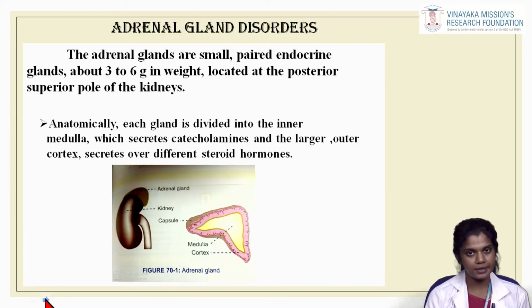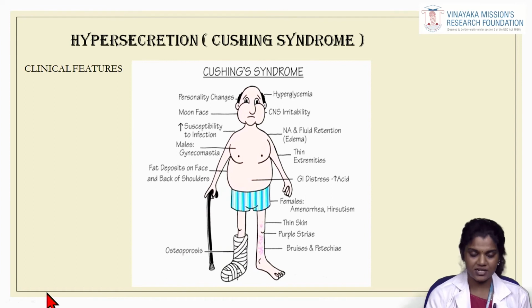Now we are going to see about the adrenal gland disorders. The adrenal glands are small paired endocrine glands, about 3 to 6 grams in weight, located at the posterior superior pole of each kidney. Anatomically, each gland is divided into the inner medulla, which secretes the catecholamines, and the larger outer cortex, which secretes several different steroid hormones. So these adrenal glands basically secrete the steroid hormones.